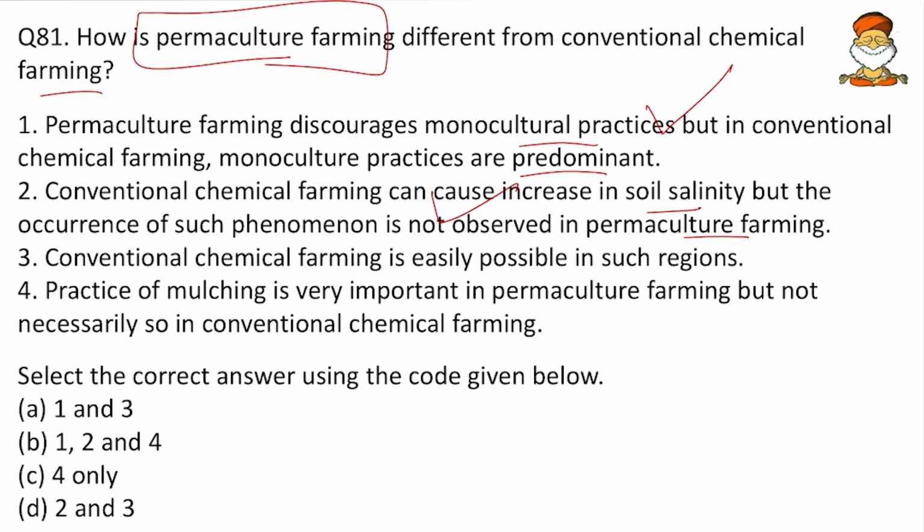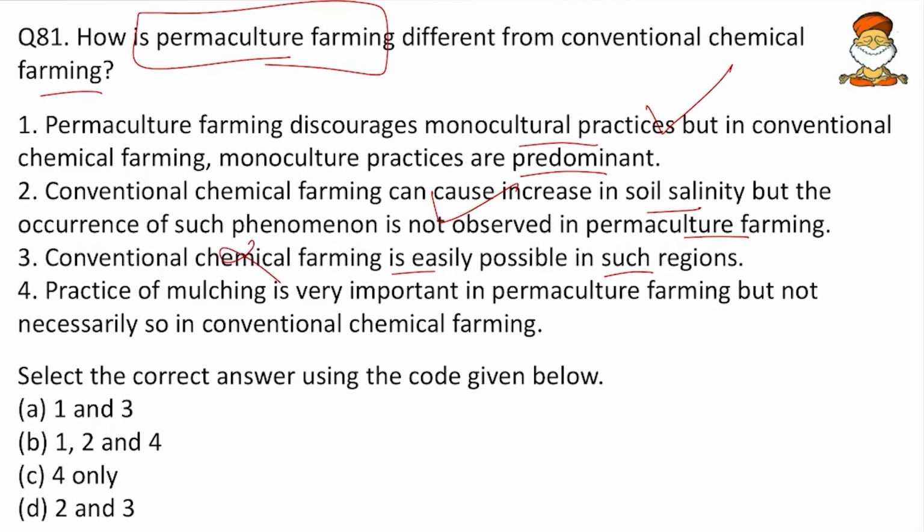Then the third statement is half given here. Actually, the statement goes like this: permaculture is not possible in the arid and semi-arid areas, but conventional chemical farming is easily possible in such regions. Friends, this is a skewed statement. Whenever we are going for conventional chemical farming, we are applying fertilizers and we have to irrigate too much, else, due to the heat of the fertilizers, the crops will burn out. So irrigation is maximally required in conventional farming. However, in permaculture, irrigation is not so much required. Actually, permaculture is more suitable in arid and semi-arid climates. So 3 we will cut off.